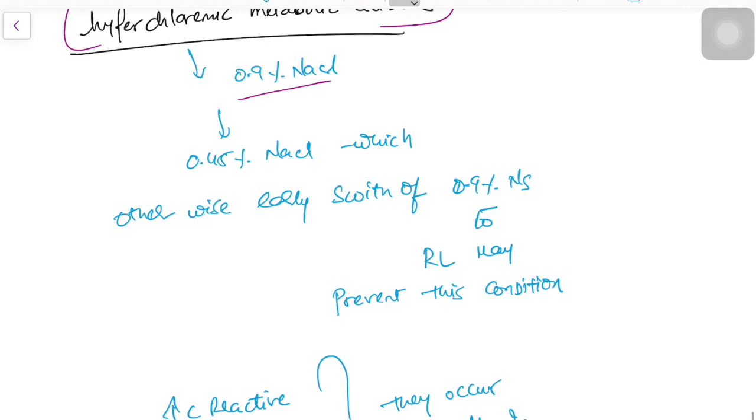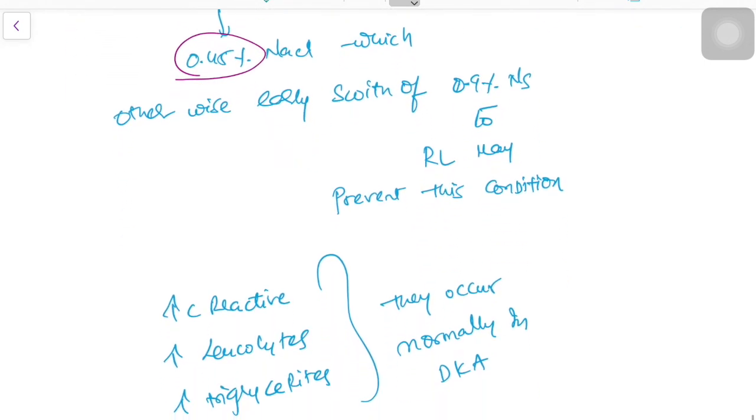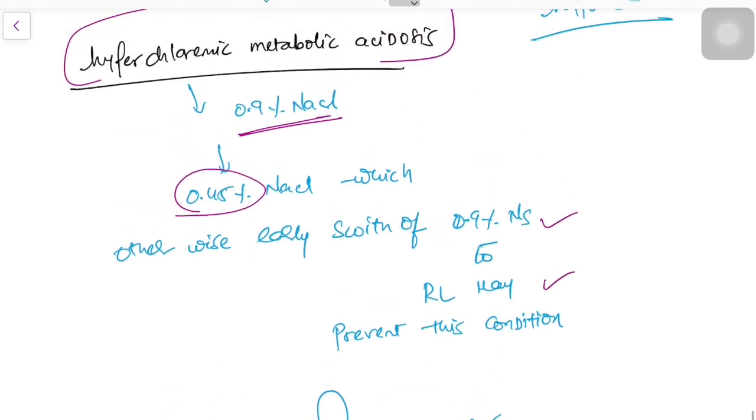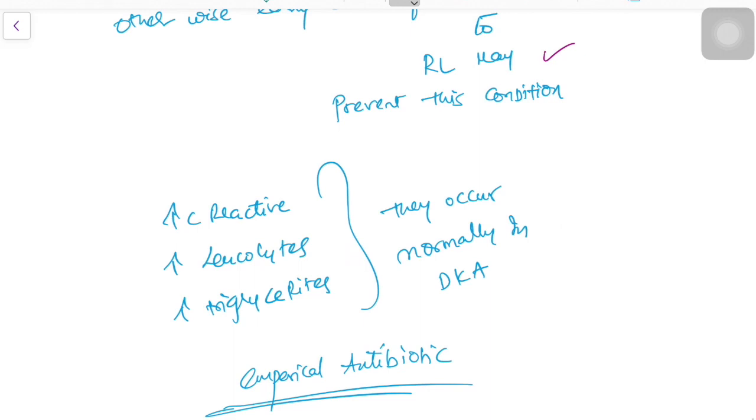It can happen with 0.9% NaCl. So 0.45% NaCl will prevent hyperchloremic metabolic acidosis. Or an early switch from 0.9% normal saline to Ringer lactate can also prevent this hyperchloremic metabolic acidosis.